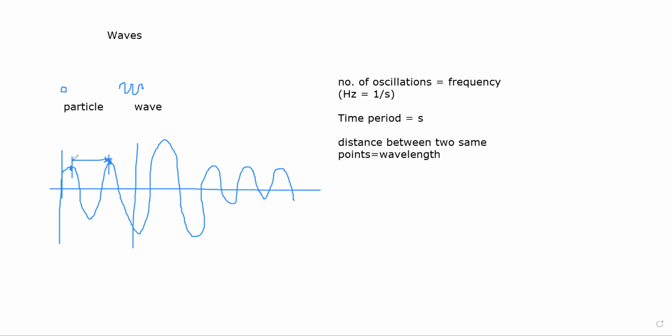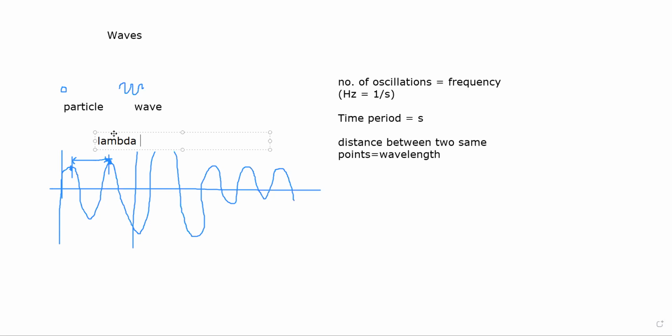This will give us the wavelength, and this wavelength is denoted by various notations. The most common one used is the Greek letter lambda, which somehow I cannot draw over here, but it is given by this Greek letter lambda.